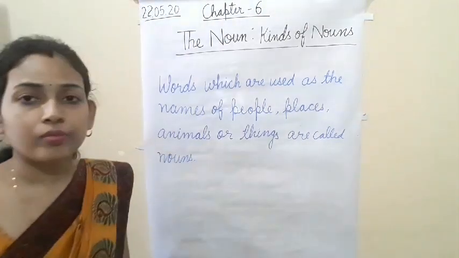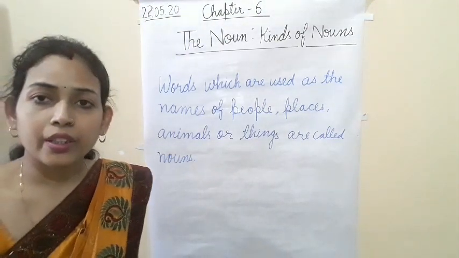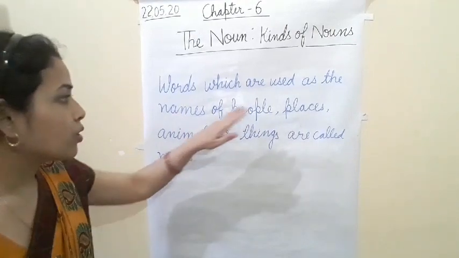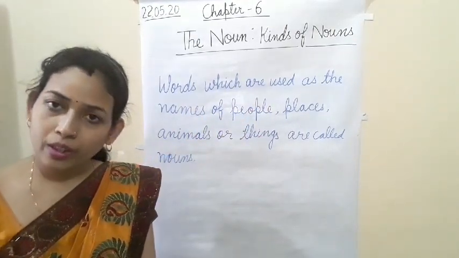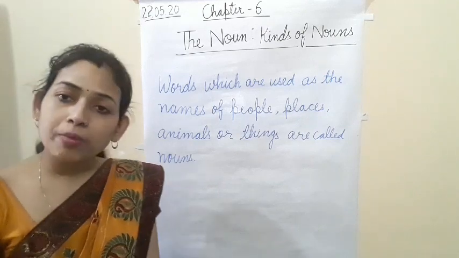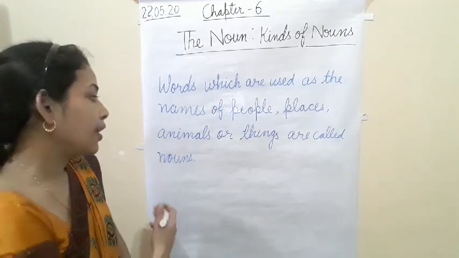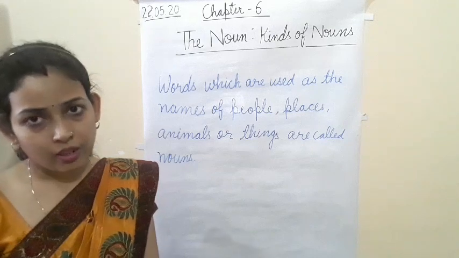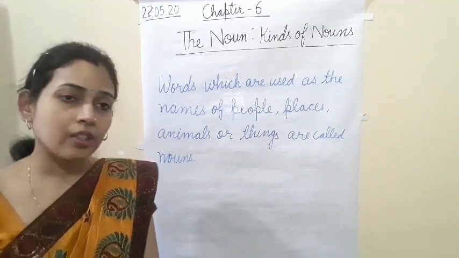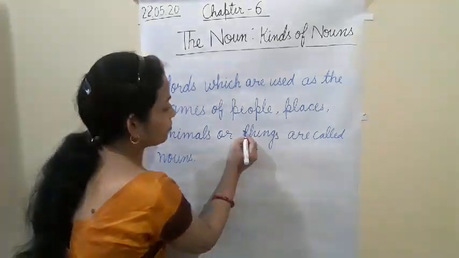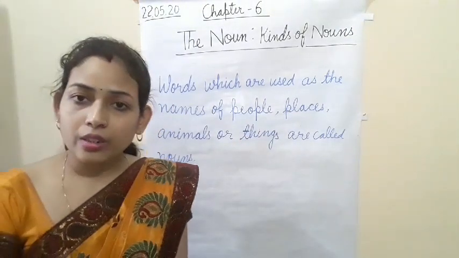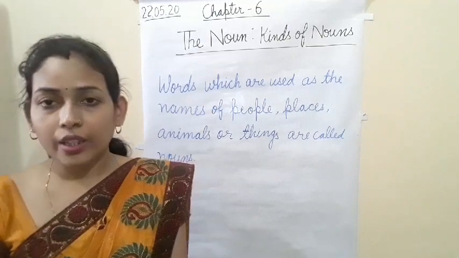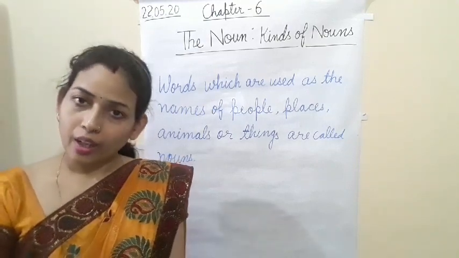So here I have written: words which are used as the names of people. It means names of people, noun. Names of places, noun. Names of animals, that is called noun. Names of things, noun. In another way, all the naming words are called noun.